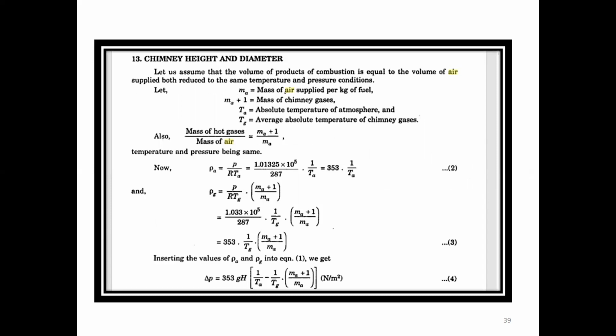So here, how are we going to calculate the chimney height and the diameter? How are we going to take it into consideration here? So one thing is, what is mA? mA is nothing but the mass of air supplied per kg of fuel. And next, mA plus 1 is the mass of the chimney gases. Some amount of gases we are taking as mA plus 1: the mass of air supplied per kg of fuel plus 1 is the mass of chimney gases. And TA is nothing but the absolute temperature of the atmosphere. And next, TG is nothing but the average